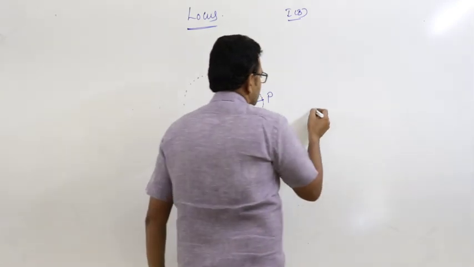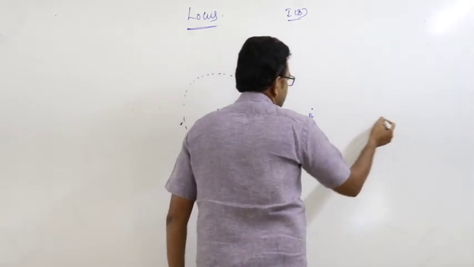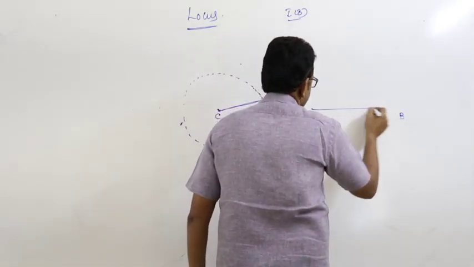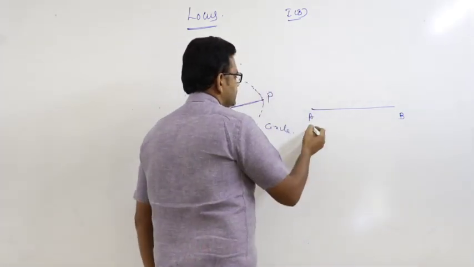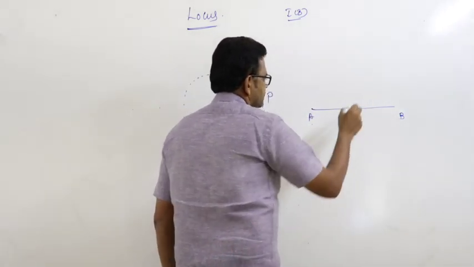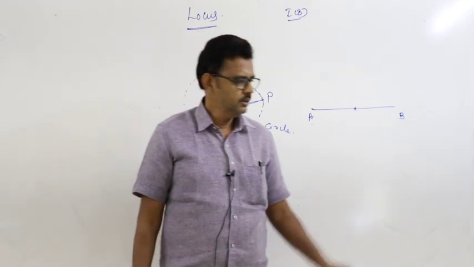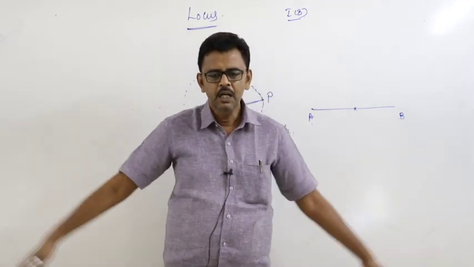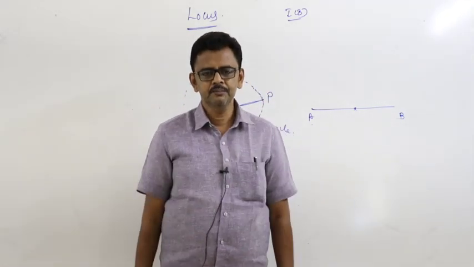And also, one more thing. This is the point A, this is the point B, two fixed points. This is the first person and the second person. The moving point is a moving person.